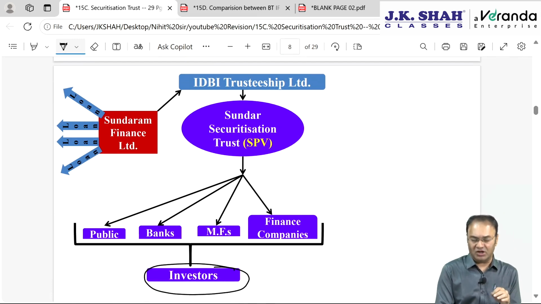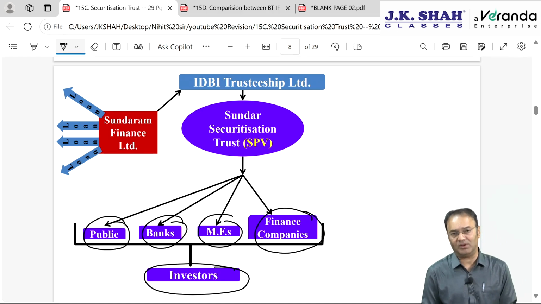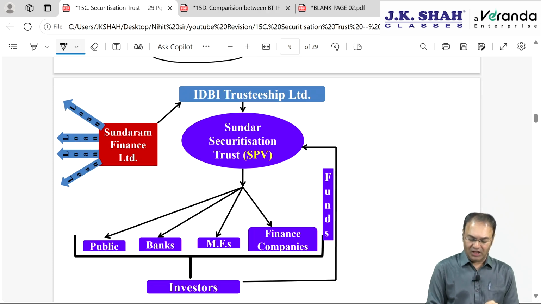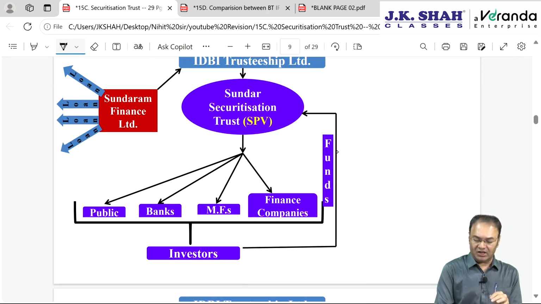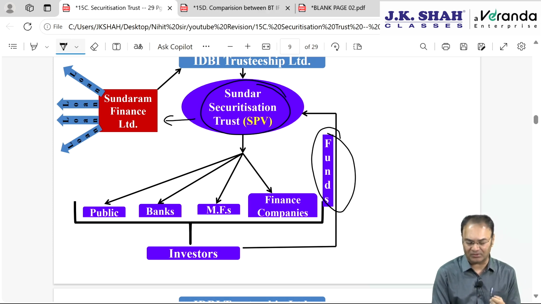These people will be called investors. It could be the general public, like a person like you and me, banks, mutual funds, NBFCs, finance companies. Anybody can invest. People are free to invest. Then whatever funds are collected by the securitization trust will be utilized to take over the stressed assets from Sundaram Finance. Stressed assets means assets where recovery is not possible or is expected to be very negligible.